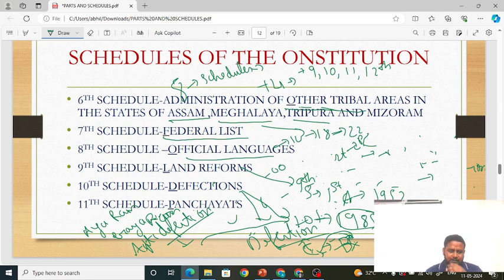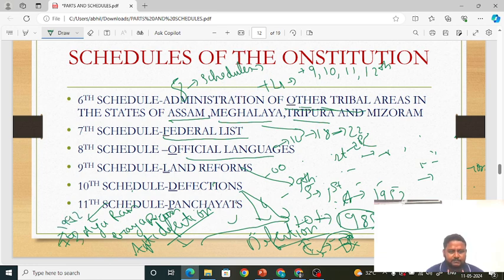Okay friends, similarly, I told you we had only 8 schedules at the commencement of the Constitution, that is 26 January 1950. The remaining 4 schedules were added through amendments. I told you the 9th Schedule came through the First Amendment and the 10th Schedule through the 52nd Amendment of 1985. The 11th Schedule was added through the 73rd Amendment, in 1992.